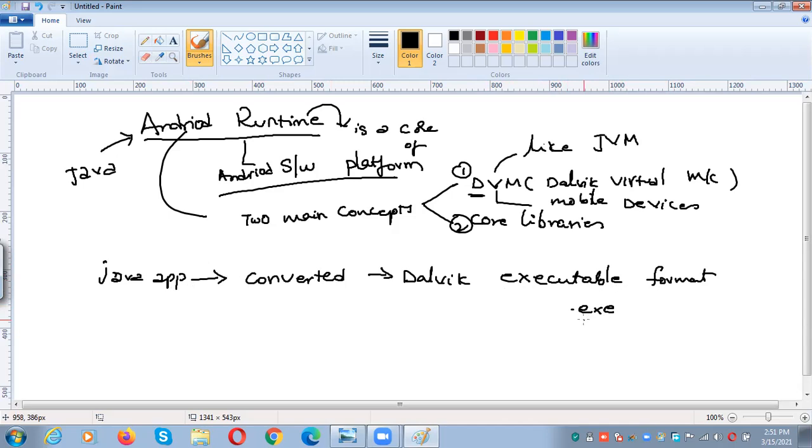Okay. The translation of a Java application file into a class file, who will convert the .java files into class files? The Java compiler will convert.